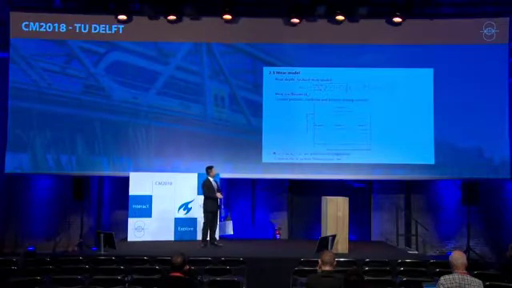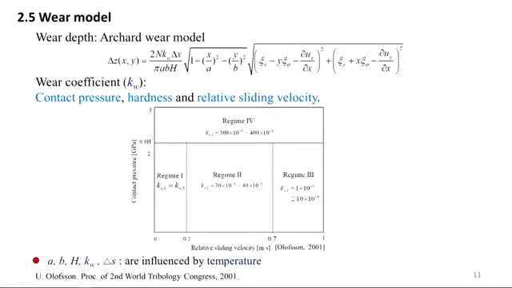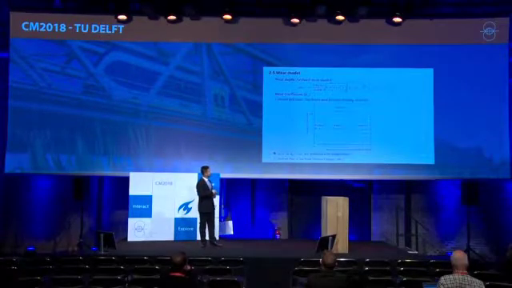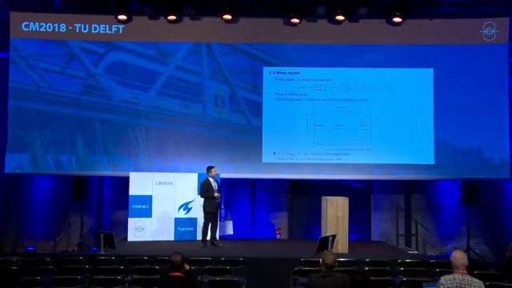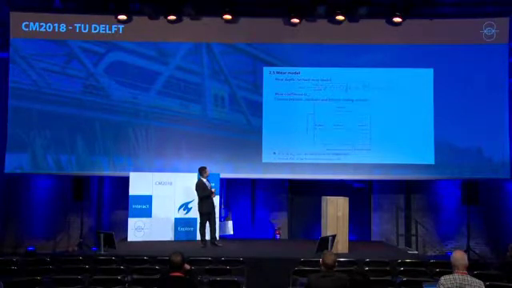Finally, the wear depth can be calculated according to the Archard wear model as this formula, where the K is wear coefficient. It depends on contact pressure, hardness, and the relative sliding velocity. Based on the available test results, a wear map has been made by Olofsson as this figure. It can be said that the size of contact patch, hardness, wear coefficient, and the relative sliding velocity are influenced by temperature.